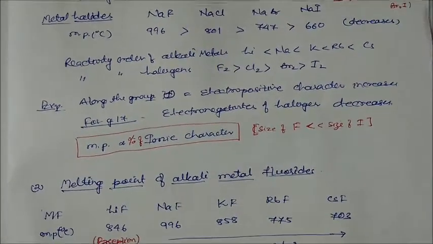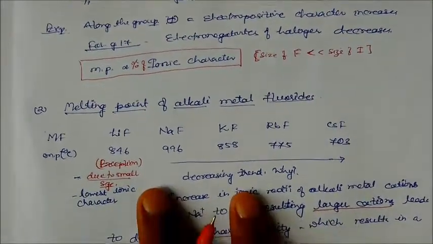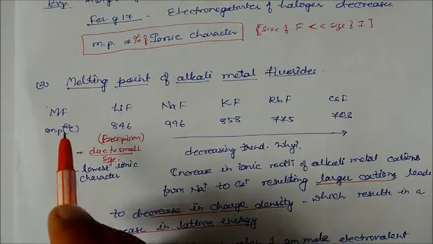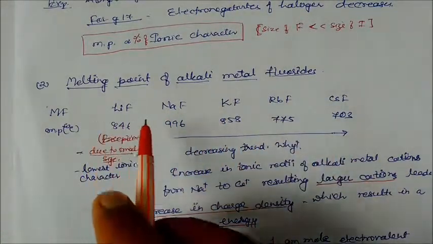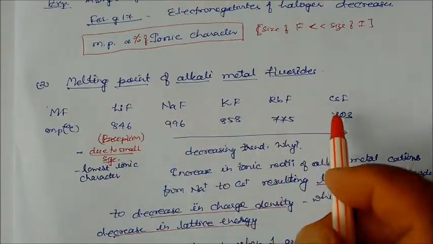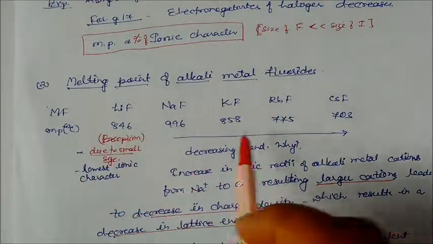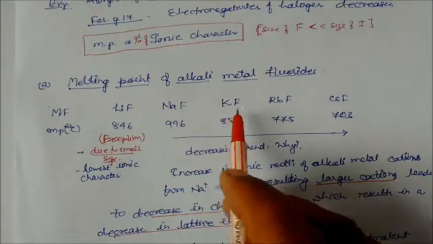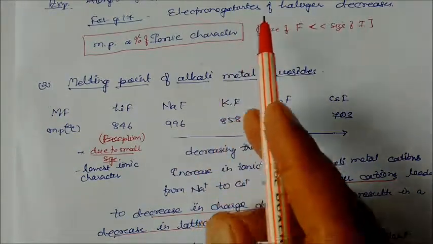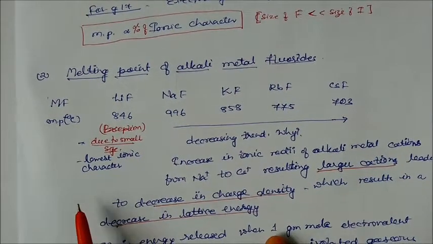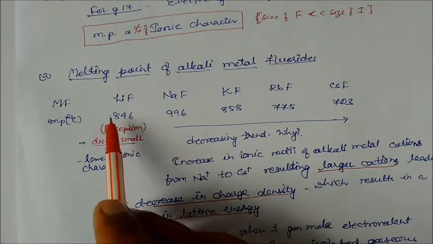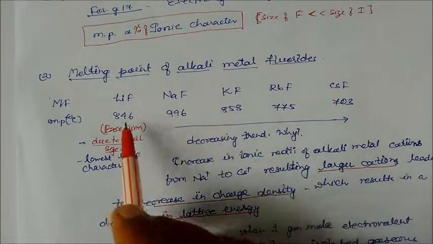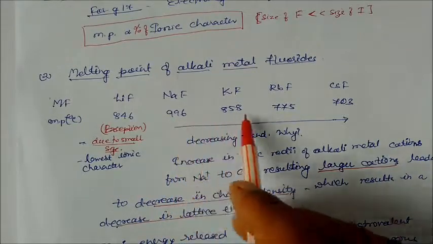Now we'll see the melting point of the alkali metal fluorides. In this case you can see lithium fluoride. Here the halogen is constant, and the alkali metals are changing down the group: lithium, sodium, potassium, rubidium. This is the reverse of the previous one. You can see here, lithium is an exceptional case. Lithium is 846, and then you can see the melting point increases, and then it decreases down.